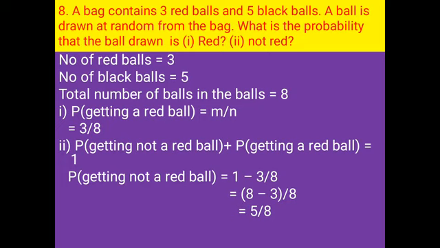M by N. M means favorable. Favorable means what we are taking. Red ball we are considering there. Red ball, how many are there? 3. By total is how much? 8. Then the probability of not a red ball.